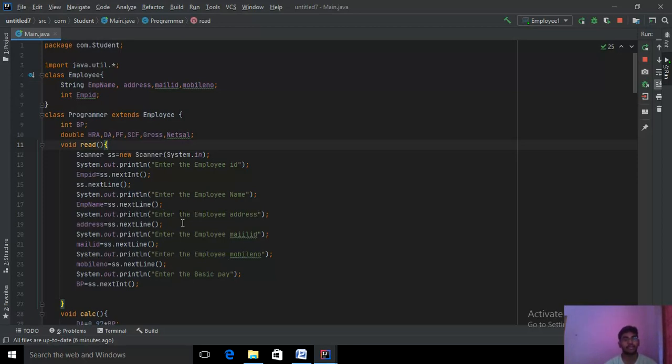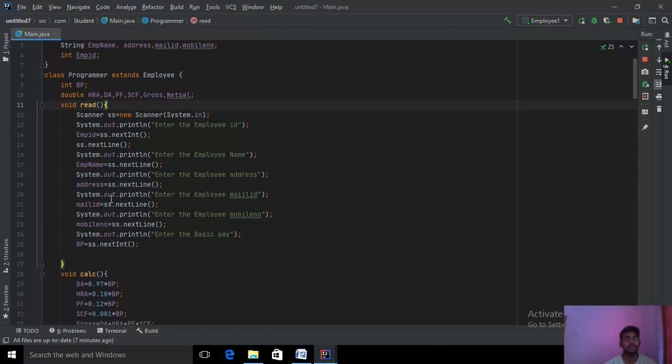Then I print to enter the employee address, and it goes to the next line: address equals ss.nextLine. Again System.out.println, enter the employee mail ID, mail ID equals ss.nextLine, using the object reference ss. Then System.out.println for the employee's mobile number, calling the same object reference, and it goes to the next line. Then I print to enter the basic pay, and it takes the next int. Okay, this is my read method.